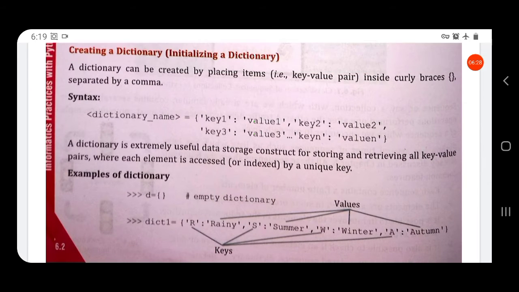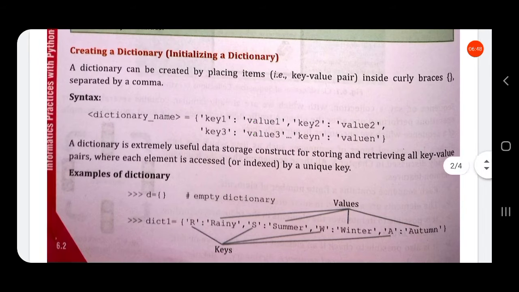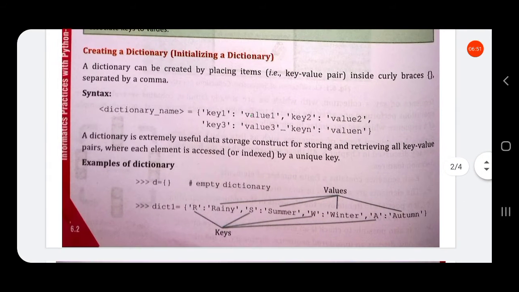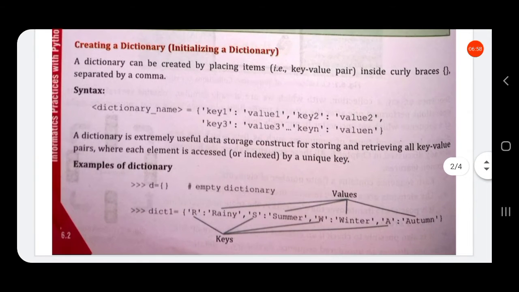It is always written like this. Dictionary name, it is the syntax. Dictionary name is equal to curly braces open, key 1 colon value 1 comma key 2 colon value 2 comma key 3 colon value 3 etc., key n colon value n. So this is the syntax of a dictionary.